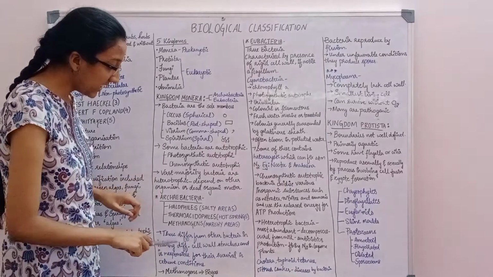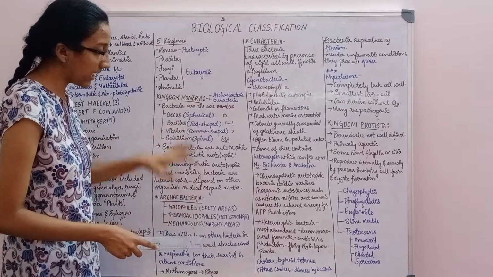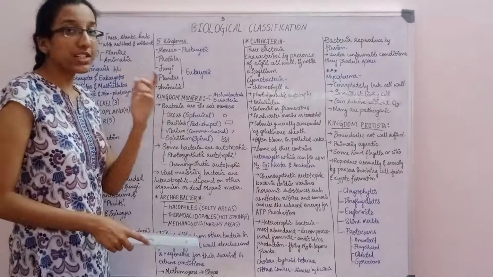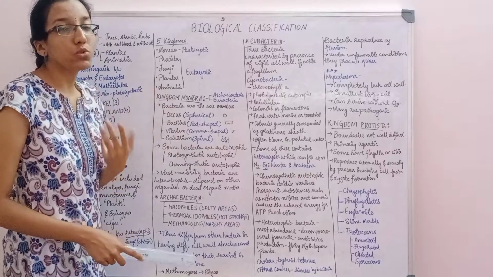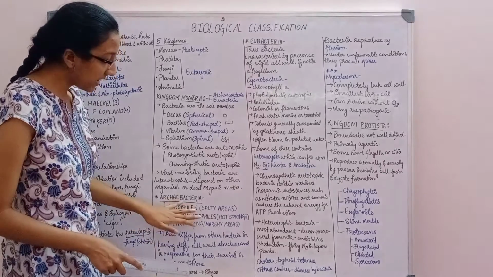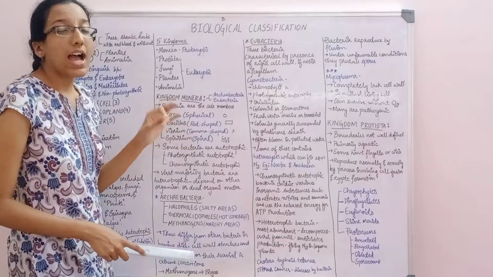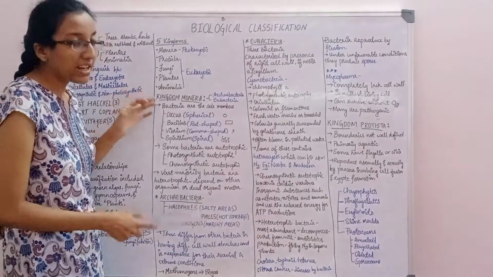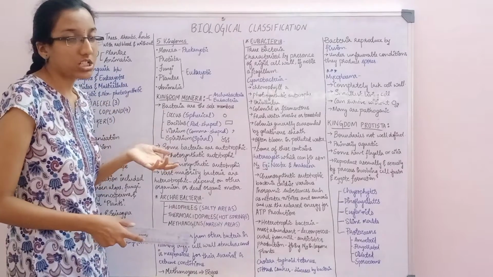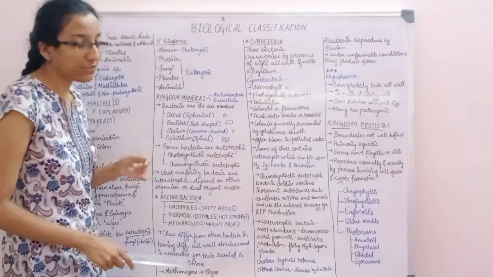So these Archaebacteria differ from other bacteria which we have studied here by having a different cell wall structure, which helps them to live in extreme conditions. The Archaebacteria cell wall is different from the normal bacteria because Archaebacteria can live in extreme conditions. So it will be helpful for them. So the cell wall structure is different.